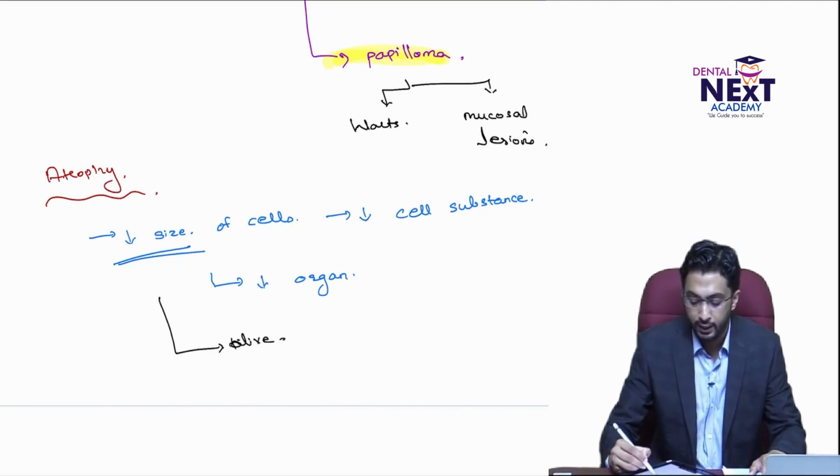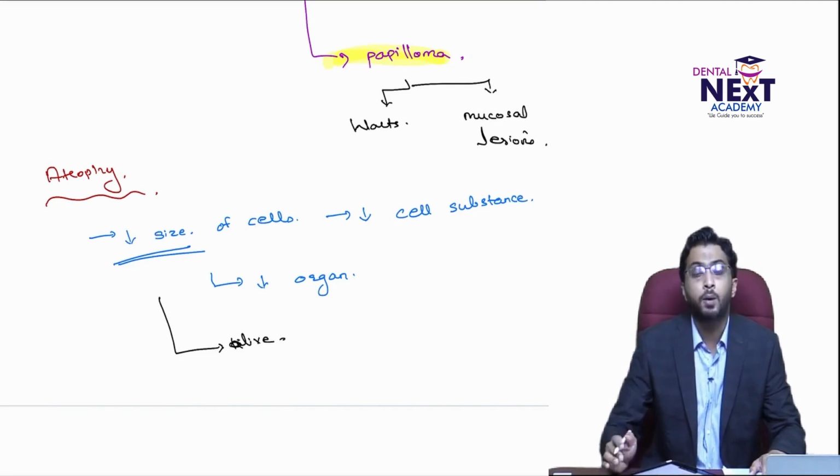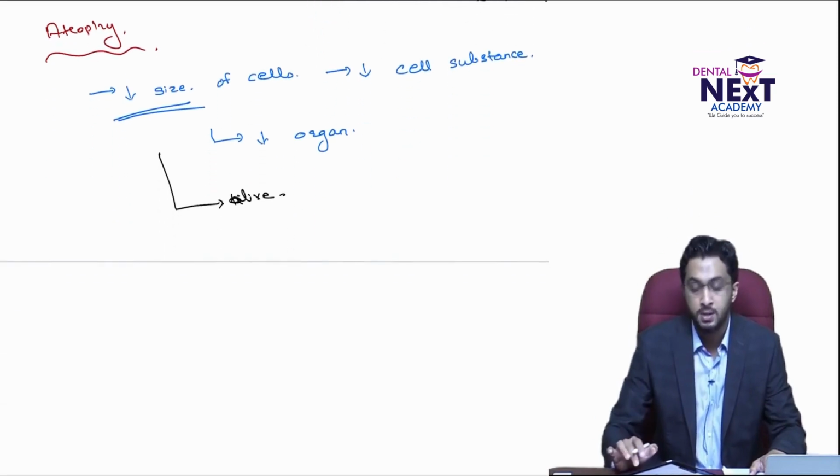Okay, the cell is still alive. There is no death. In apoptosis, cell size decreases and the cell is going to die or has died. Here, the cell remains alive.